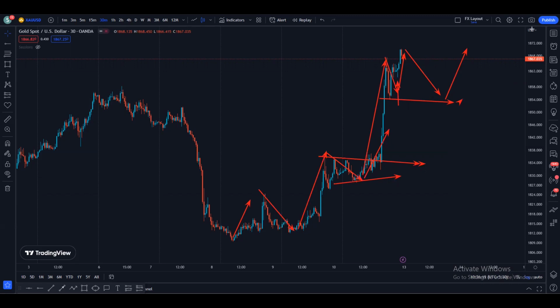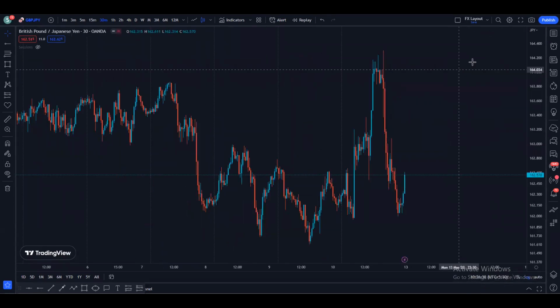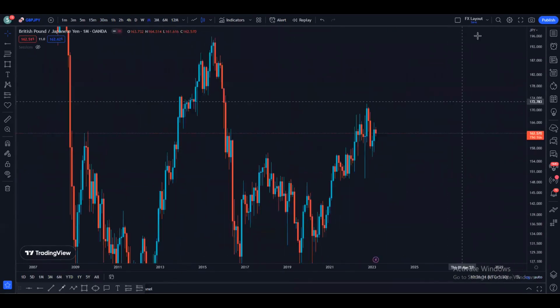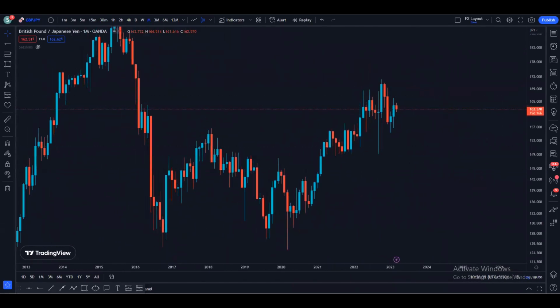Now let's go to GJ and see what's happening on GJ as well. We are going to start with the monthly time frame. GJ monthly, as we can see, looks bullish because we are making higher highs and higher lows. Starting from the bottom, we can see we made a high, price came down, made a higher low. Then we came up to a higher high, higher low. We came up to a higher high, higher low.